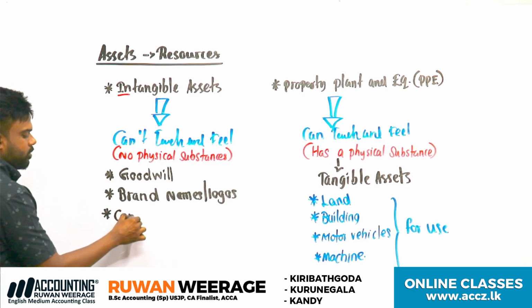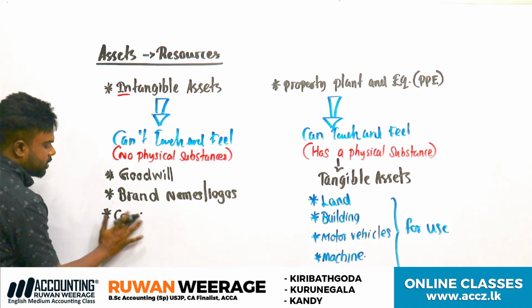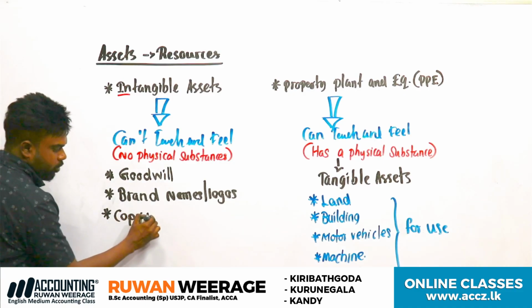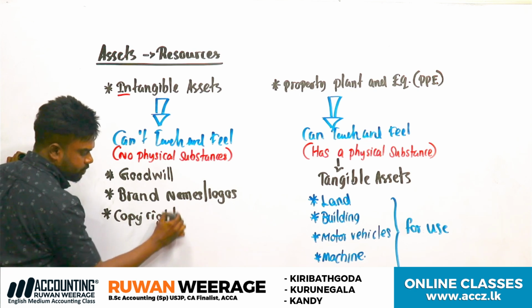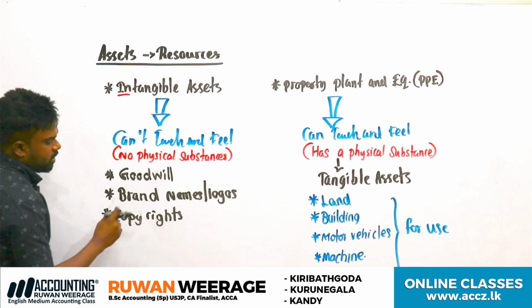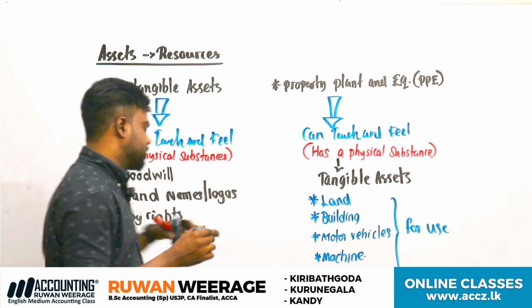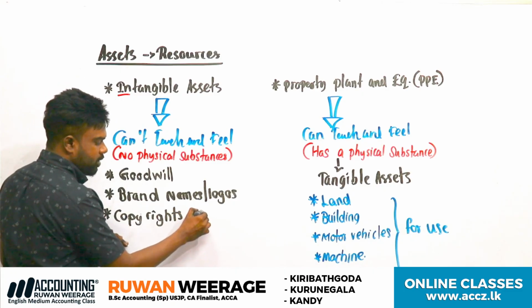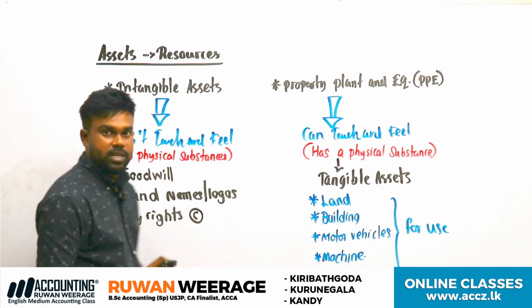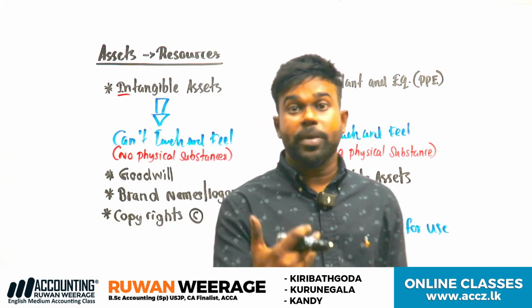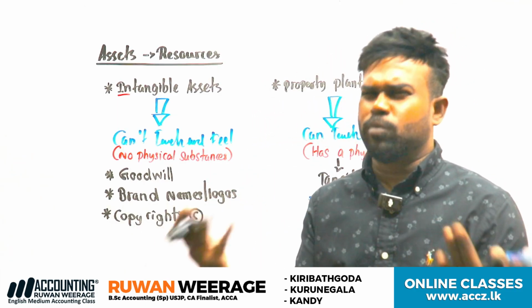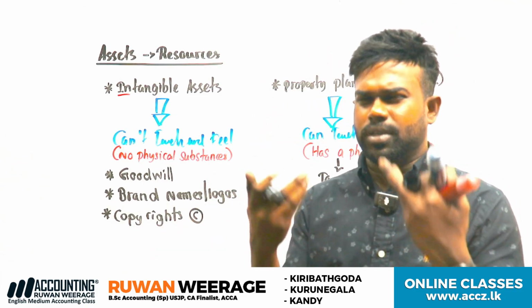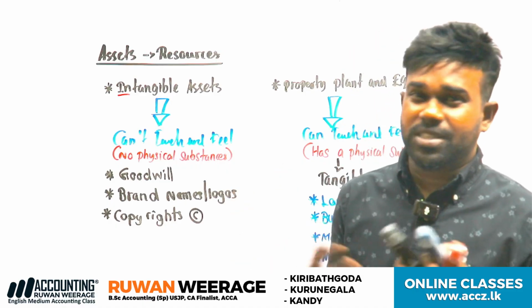And other things like copyrights. Do you know what copyrights mean? Have you seen this C symbol? C means copyright. Then others can't copy things like books, music videos, YouTube videos, pictures.